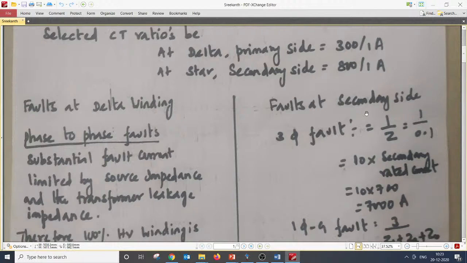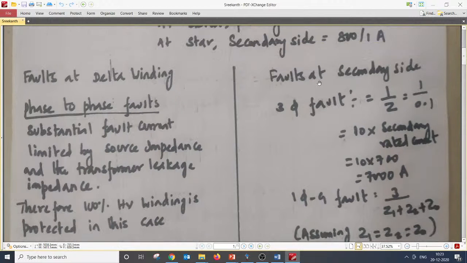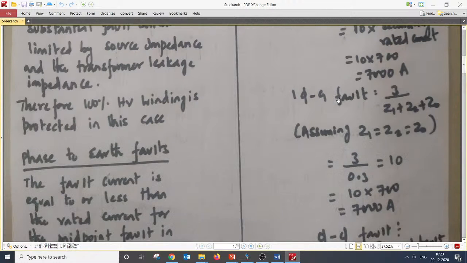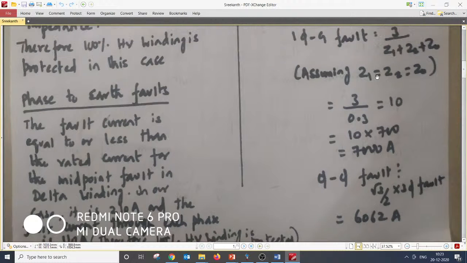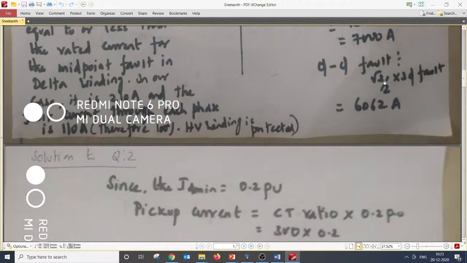If the faults are on the secondary side, assuming 10% impedance, that is 10 times full load current, that's what he is assuming. If it is a phase to phase fault, he has worked out some currents, and with Z1, Z2, Z0 he has assumed something and come up with values. But beautiful answer. I appreciate the great effort, Sreekant, for whatever you have done.